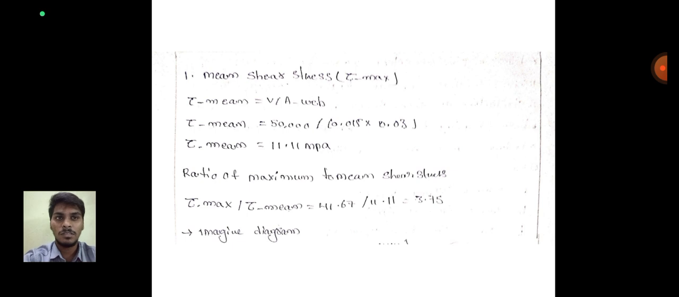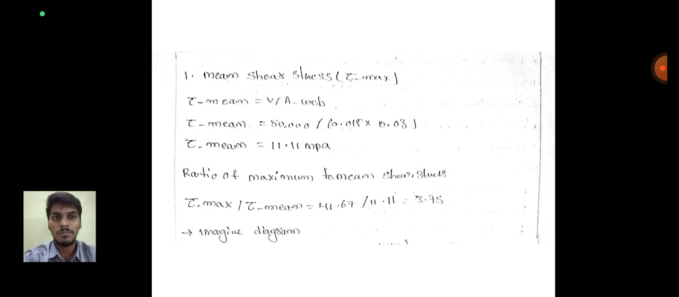Then the mean shear stress. Tau mean is equal to V divided by A. Tau mean is equal to 50.000 divided by 0.015 into 0.03. Then tau mean in MPa is 11.11.